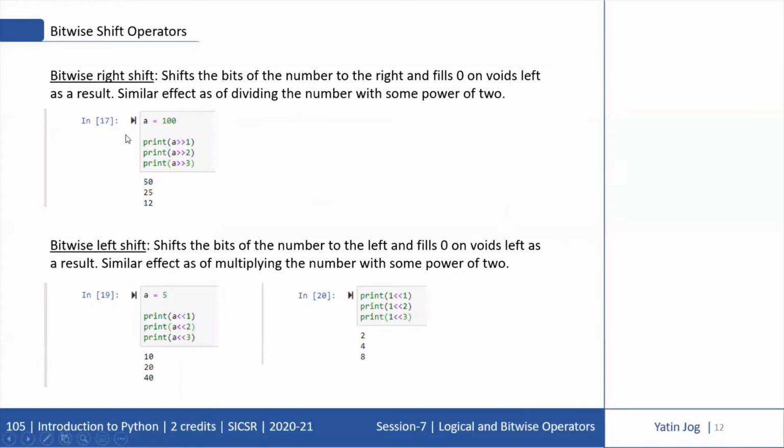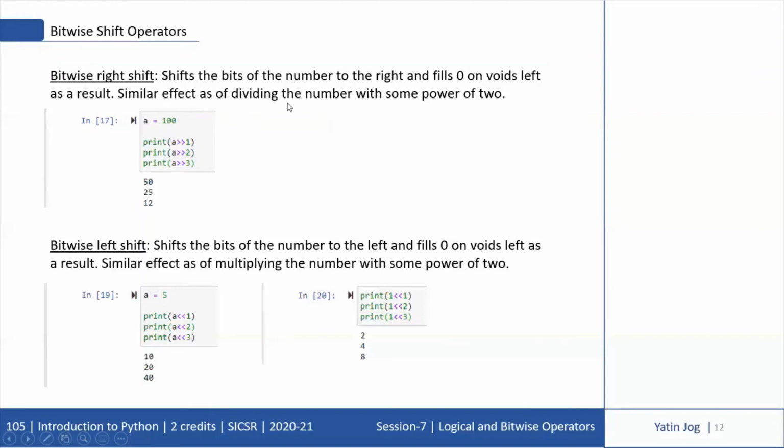Now the next segment is bitwise shift operators. In that we have two shift operators. One is the bitwise right shift operator and the second is the bitwise left shift operator. As the name suggests, in right shift we are trying to shift the bits to the right hand side. So that is the bitwise right shift operator. It shifts the bits of the number to the right and fills 0 on the void left as the result.